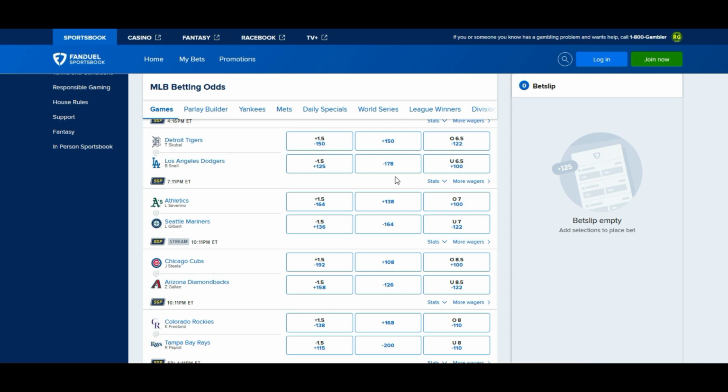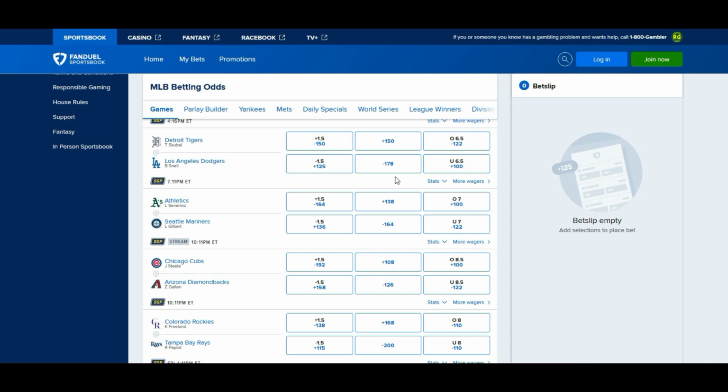See, that's perfect symmetry. Normally, when you see that plus 150, minus 150, it's with the plus 150 run line, minus 150 ML. This is the opposite of that. You rarely see that happen. It's usually the other way around. The negatives in the ML and the positives in the run line. But I would take the risk, take the opportunity and go with the Tigers on the road. Beware of home favorites. Go with the Tigers on the road.